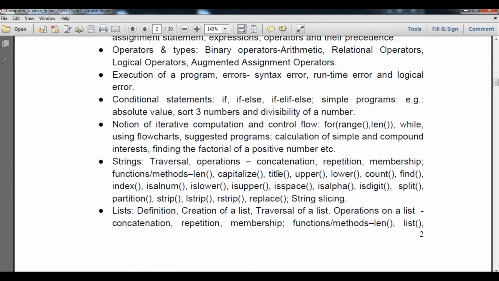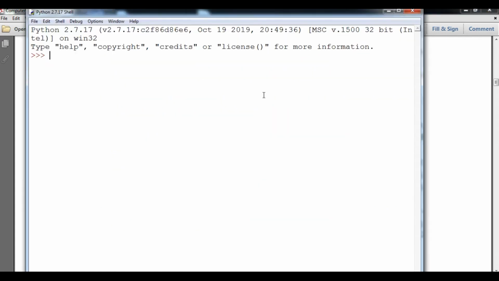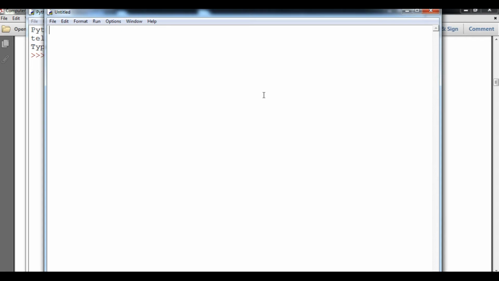I can see my IDE has started. Now I'll open a new file for creating a list. I will write here a comment: a program for list creation.